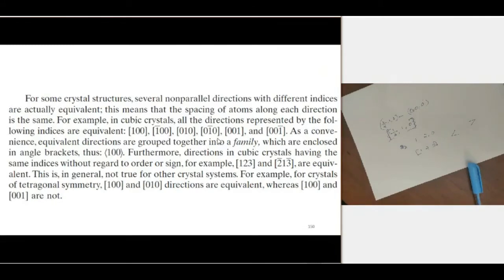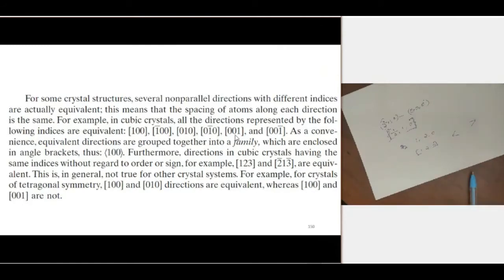In this set, all the indices are different, which gives different directions, but actually all these directions are equivalent since the spacing of atoms along each direction is the same. That is why we call it a family of directions, and we represent this family of directions using this type of bracket, the angle bracket.